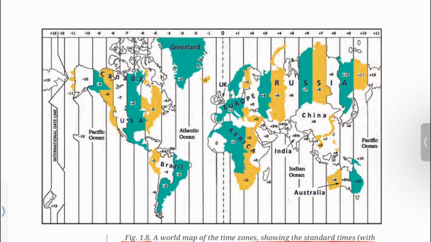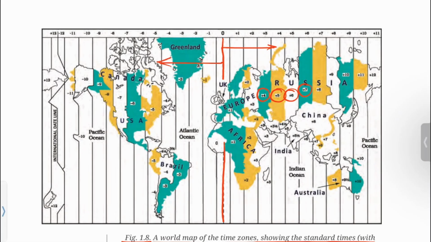You can see 0 degree longitude or prime meridian here. The countries located in the east of Greenwich meridian has positive numbers written on them. That means to find their standard times, you have to add these numbers to Greenwich Mean Time.